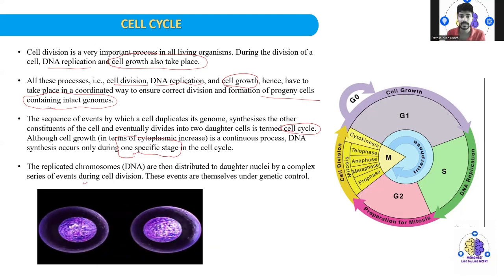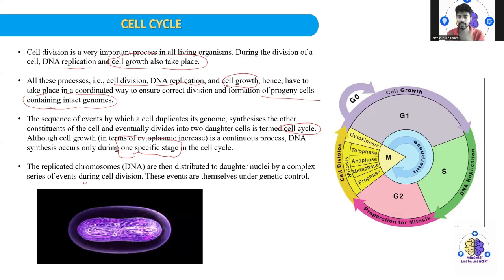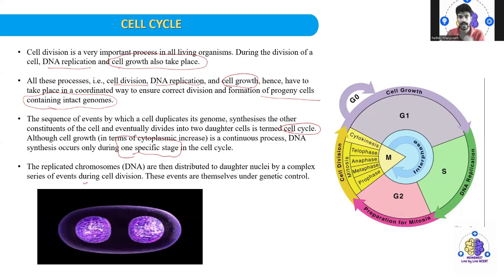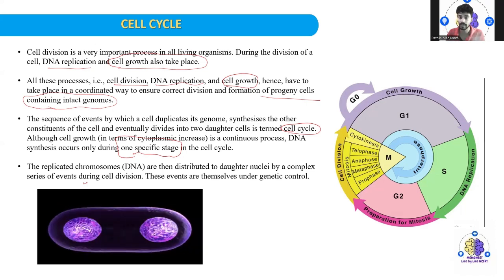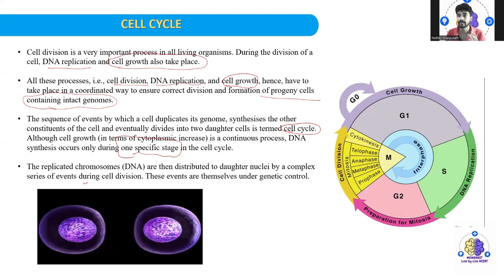The first question that comes in everybody's mind is, in which stage does DNA synthesis occur? I'll be discussing that stage. Now the DNA synthesis has happened. So how does it get monitored to divide them in an equal ratio to both the daughter cells? How does this happen? That is again a question.